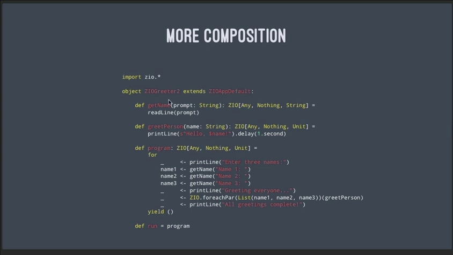This is another ZIO application. That's the name of it. These functions are the same or similar to the previous ones. And then all I do down here in my program is I have more and more composition. So I have a print line. I call get name 3 times, print line there. And then I throw in a little bit of parallelism here just to make things interesting. The only thing I'm trying to show in here is that all of these things compose with the error handling and even with parallelism.